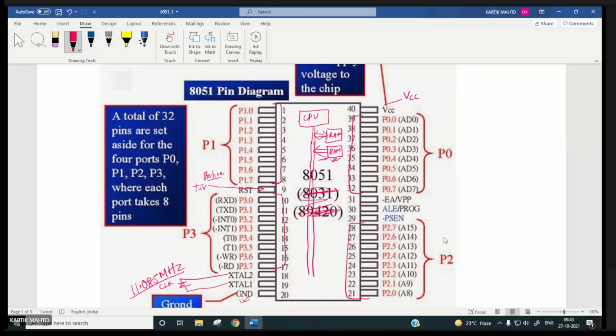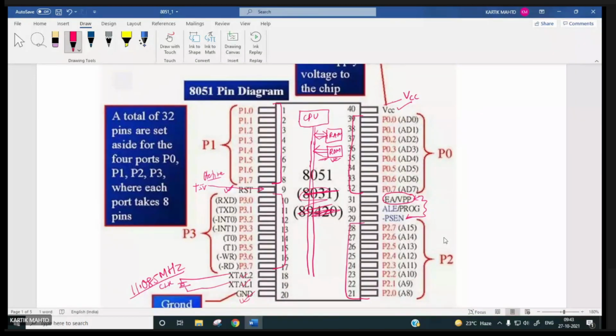Next, how many pins are left? So 1, 2 are used for clock, ground, and this VCC is 4, and this RST reset is the 5th pin. Then the remaining 3 pins are these. One is external access, right?